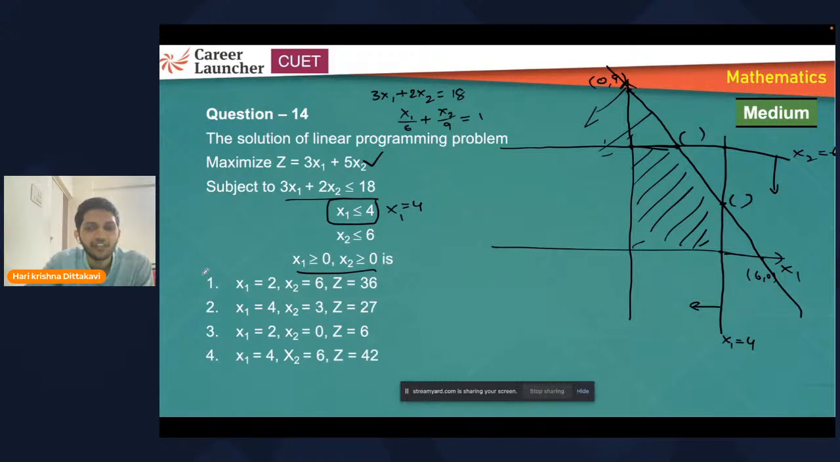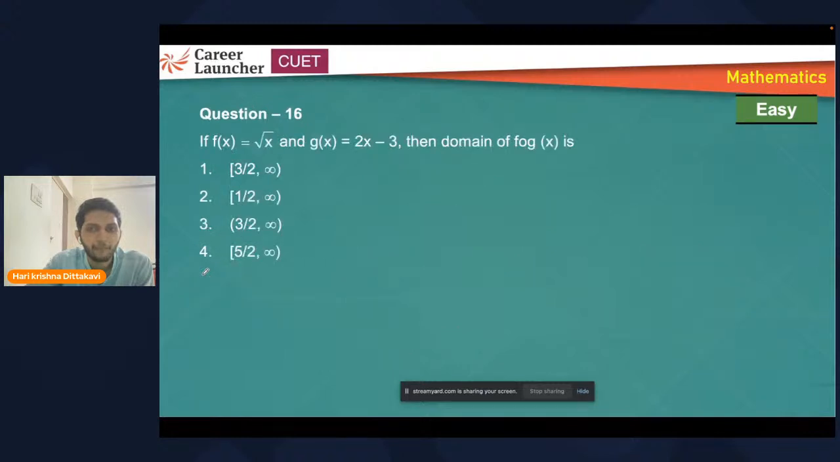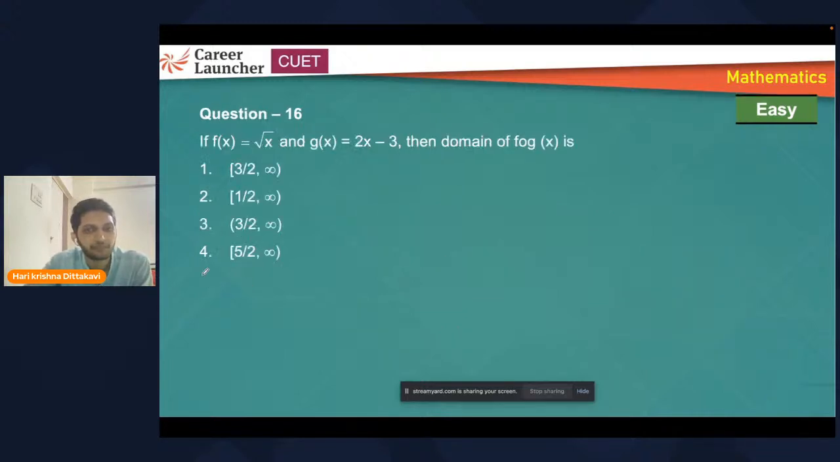So I suggest you to understand, instead of writing everything down, try to understand the questions, how to attempt and which to skip. Yeah, I hope this question is clear. Point of minima and point of maxima as well follow the same concept. So whatever x value you're going to get, that will be called the point of minima. If you want the minimum value, substitute that point in the function.